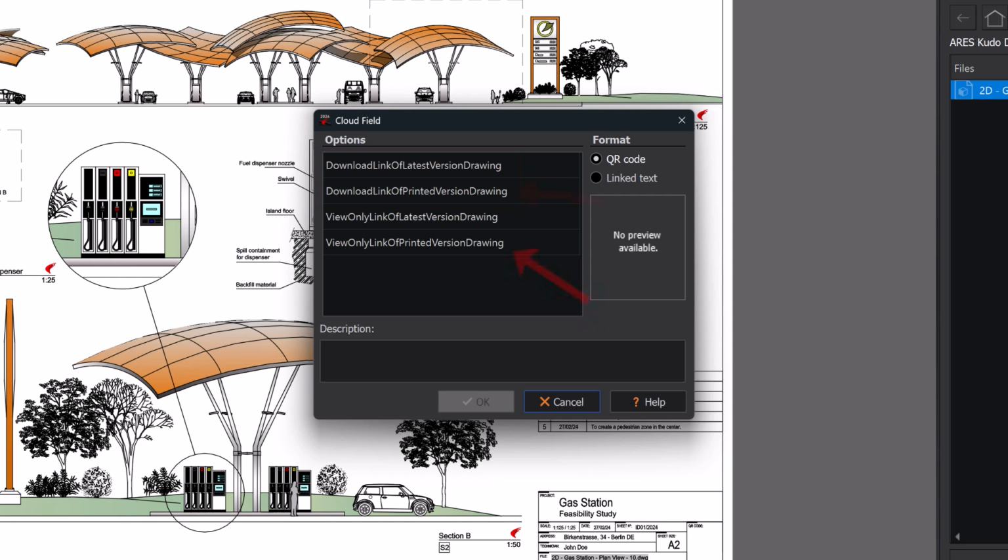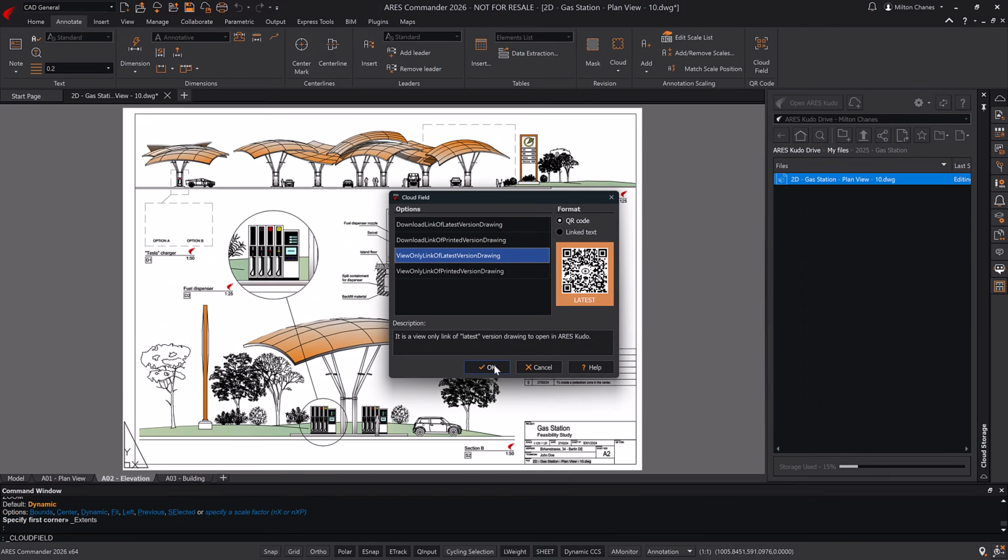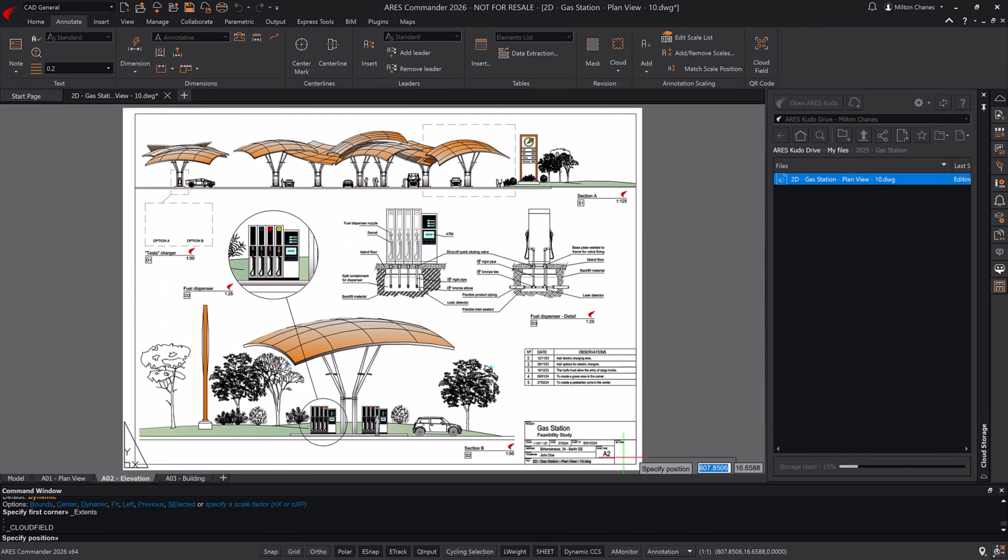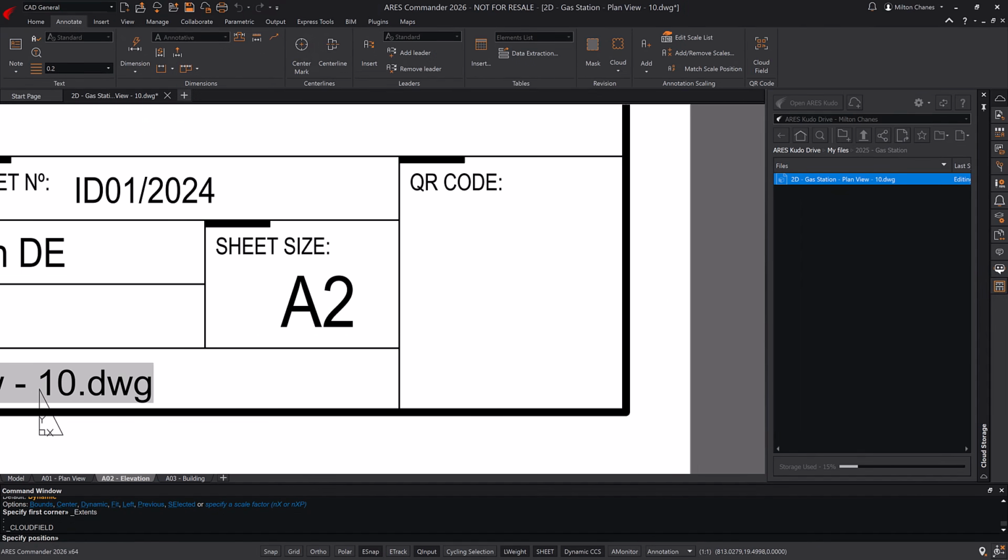In both cases, you can also choose whether the link connects to the version of the drawing at the time it was printed, or to the latest version of the drawing instead. The latest label will enable anyone scanning the QR code to verify whether there is a more recent version online.